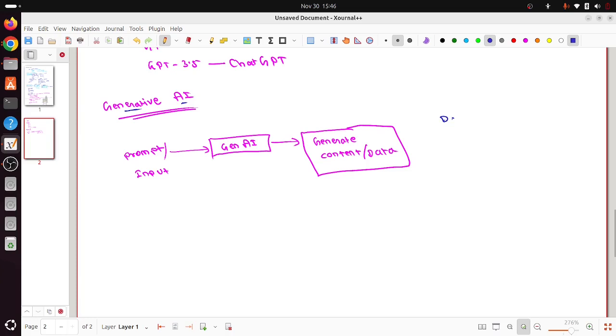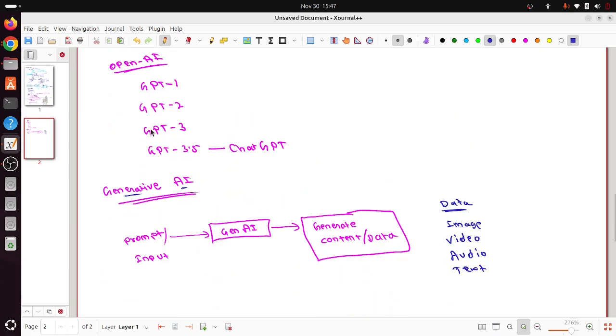Again, the data can be anything. Data can be an image, a video, an audio, or simple text, which current Gen AI models have been doing from the start. Of course, we also have image generation models and video generation models. So data can be anything ultimately. The idea of generative AI models is that you give a prompt or input and it will generate the content. So this was the start of generative AI, mainly focused on generating content, and the backend was obviously the transformer-based architecture.